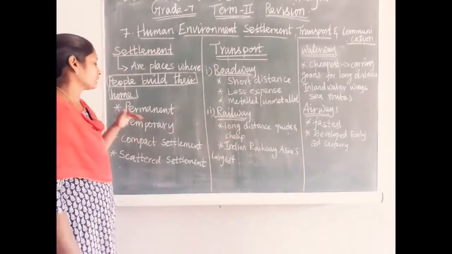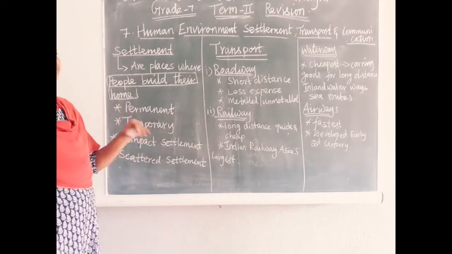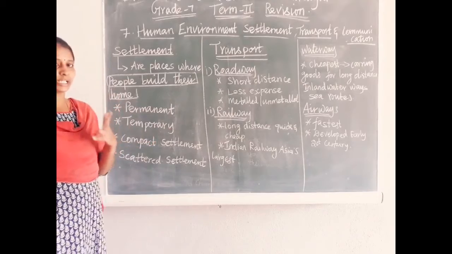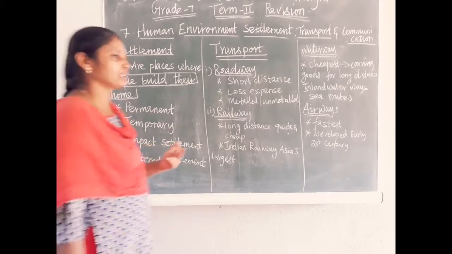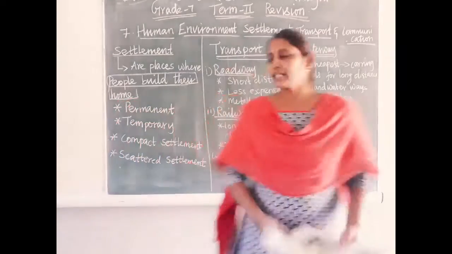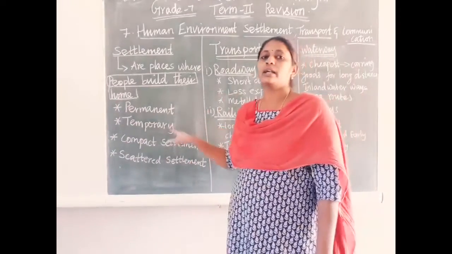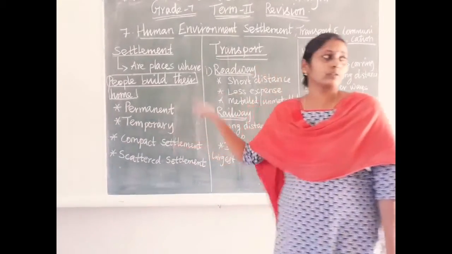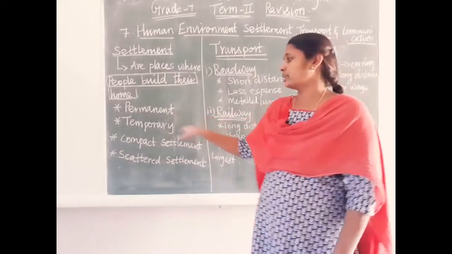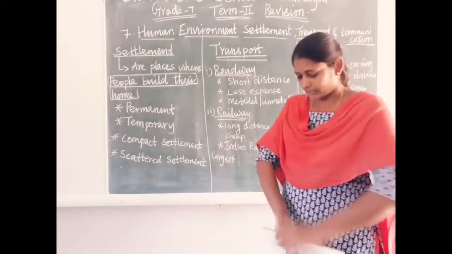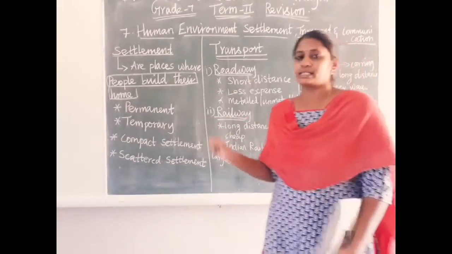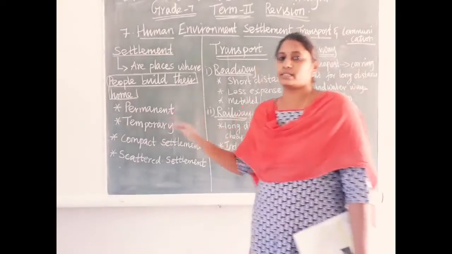We can classify the settlements into two categories. One is permanent settlement, another is temporary settlement. What is permanent settlement?